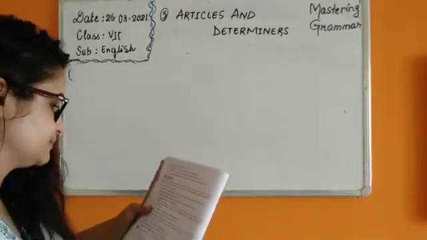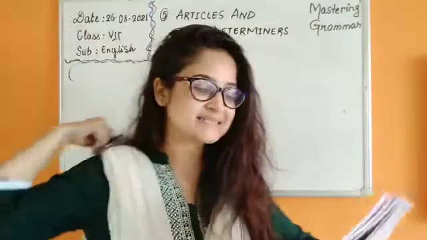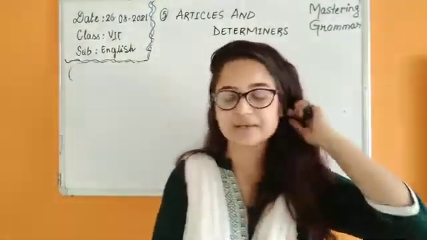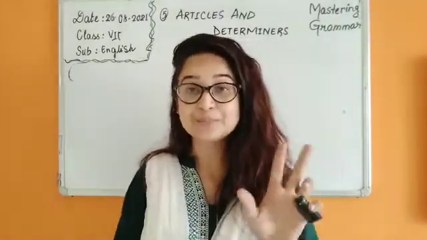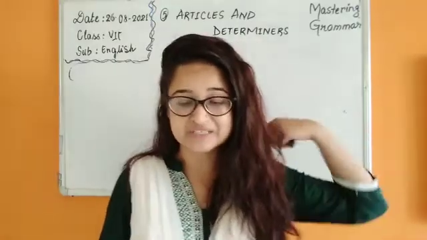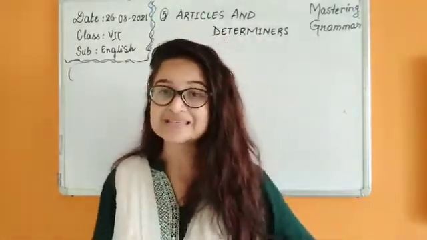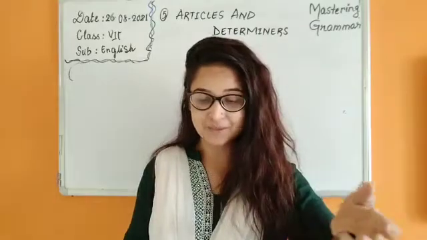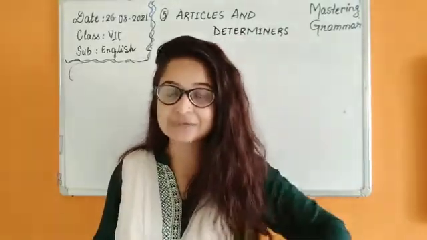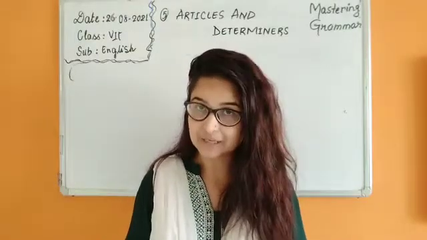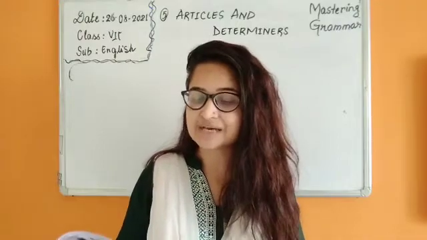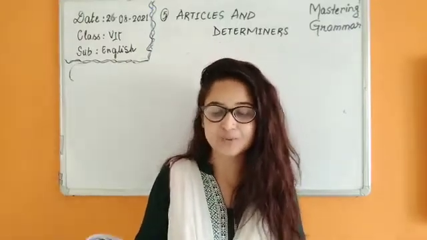Now let us see. Many and several suggest number, and these quantifiers are used with countable nouns. Example, many pens. Children, we have discussed this in adjectives, so I am not going to give details again. So many pens, several trees with countable nouns. Now much and little suggest quantity. I told you in adjectives, they are always used with uncountable nouns. Now some and any suggest both quantity and number. These are used with both countable and uncountable nouns.